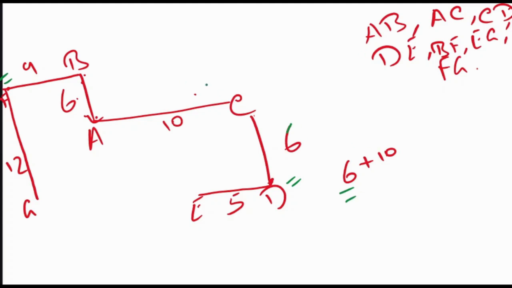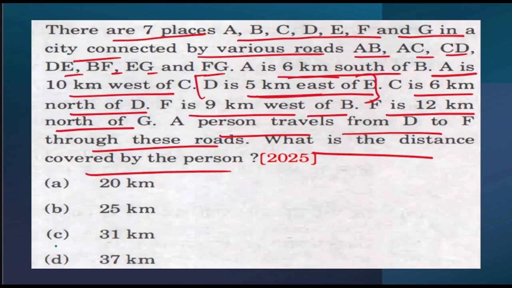AC is there. Then AB, again 6. Then BF is there, 9. That means this road, this road, this road and this road, which comes to 6, 16, 22, 31. 31 kilometers. So this is my answer.